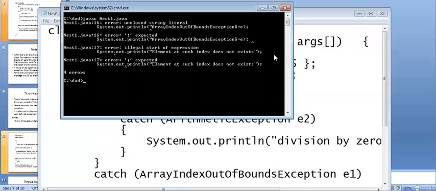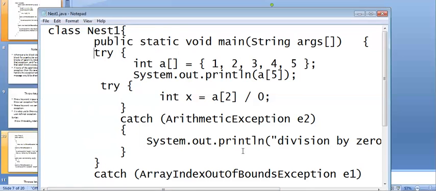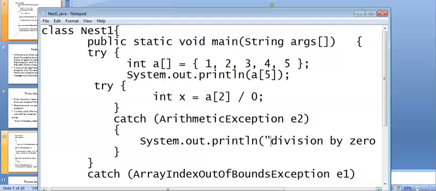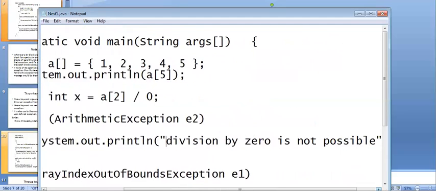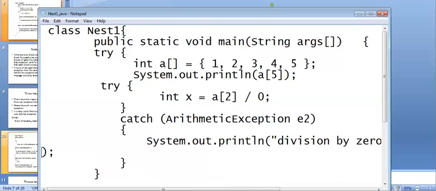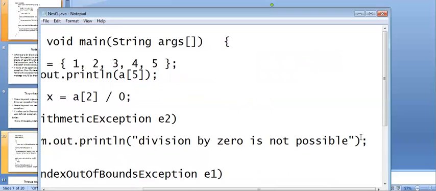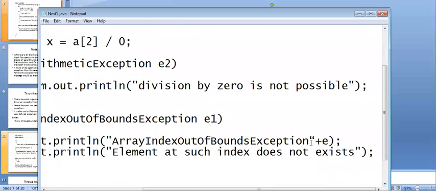System.out.println. Okay, as I copy this one, we'll get some problem. This is the problem we got.